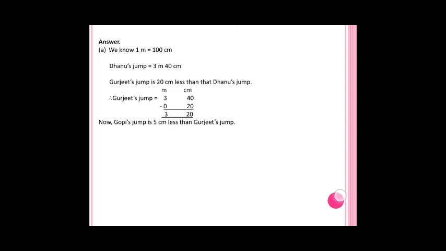Gopi's jump is 5 centimeter less than Gurjit's jump. Now you know that Gurjit's jump is 3 meter 20 centimeter. You have to find Gopi's jump. One clue they are given: Gopi's jump is 5 centimeter less than Gurjit's jump. So you have to subtract 5 centimeter from Gurjit's jump. Gurjit's jump is 3 meter 20 centimeter, so subtract 5 centimeter from that. So it is 3 meter 15 centimeter, Gopi's jump. Like that you have to find.